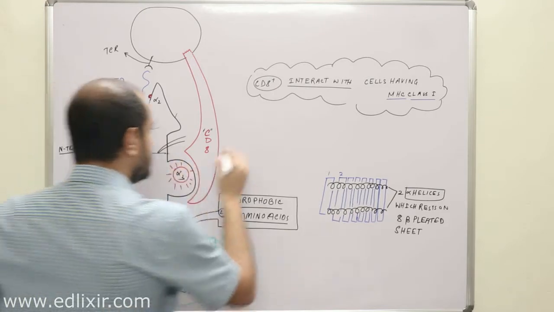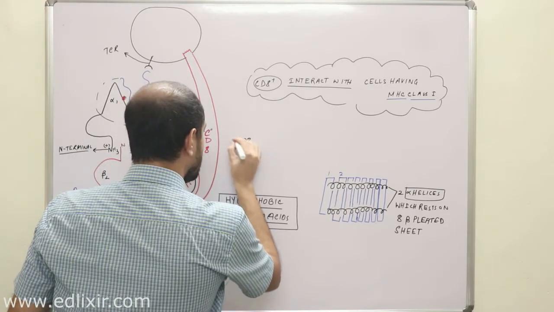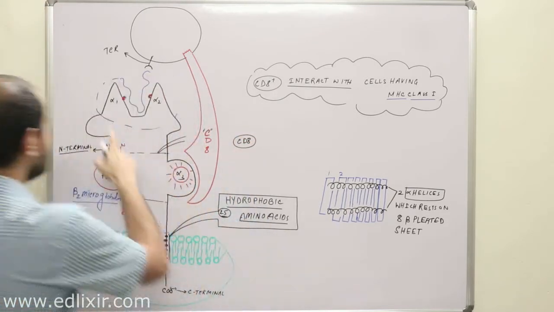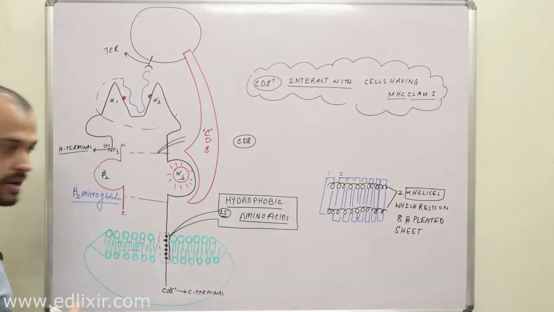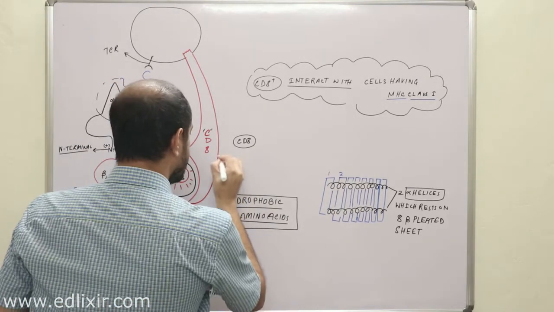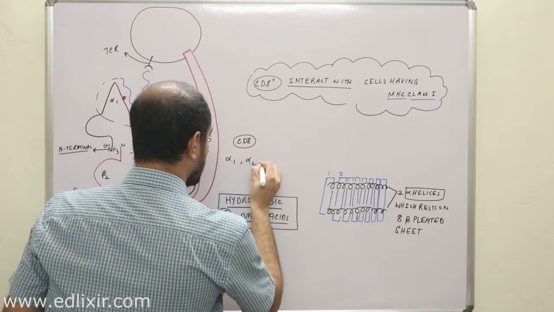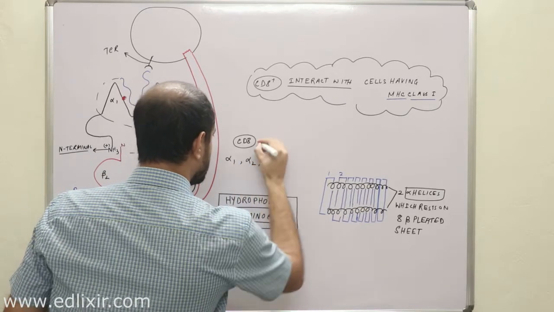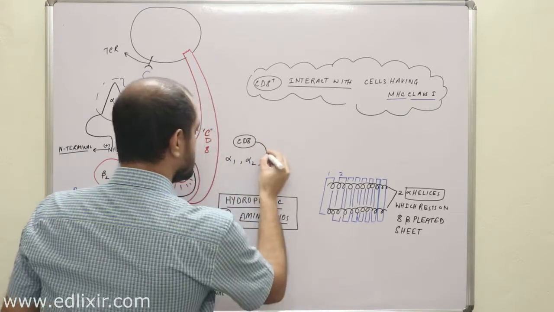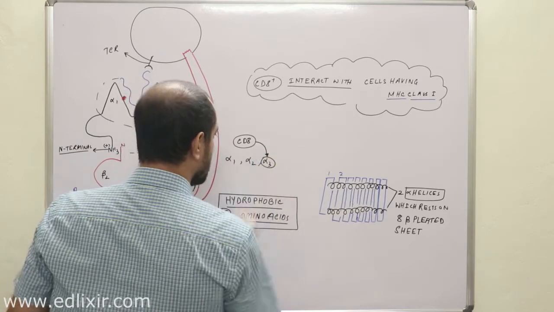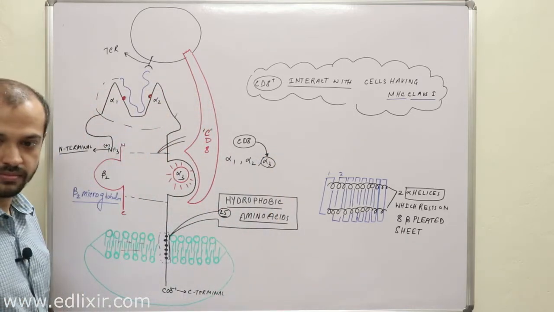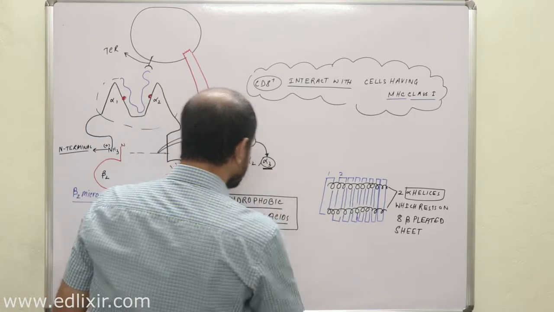What I mean is, the CD8 molecule interacts with which portion of this MHC class 1? Whether it interacts with alpha 1 or alpha 2 or alpha 3. Actually, this CD8 molecule interacts with alpha 3. Clear?